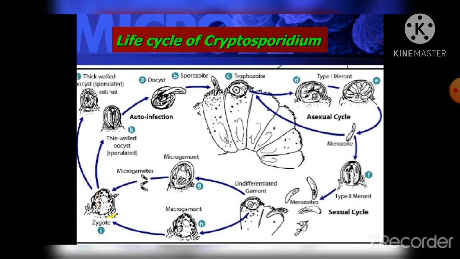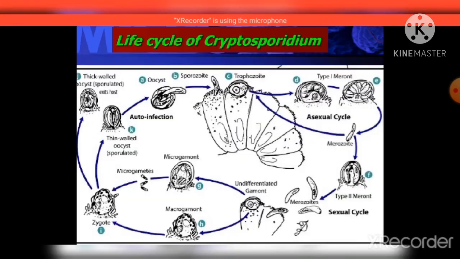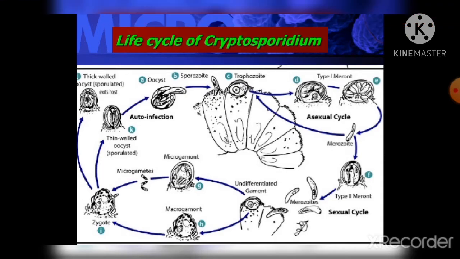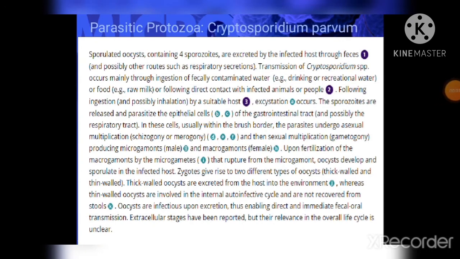Zygote give rise to two different types of oocysts, the thick-walled and the thin-walled. Thick-walled oocysts are excreted from the host into the environment, whereas thin-walled oocysts are involved in the internal autoinfective cycle and are not recovered from stool. So extracellular stages have been reported, but their relevance in the overall life cycle is unclear. So that is the process of ingestion by a suitable host.